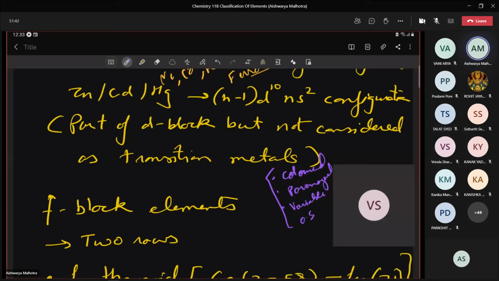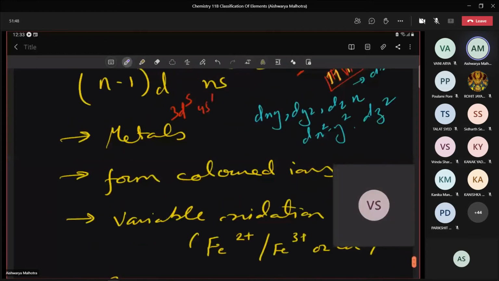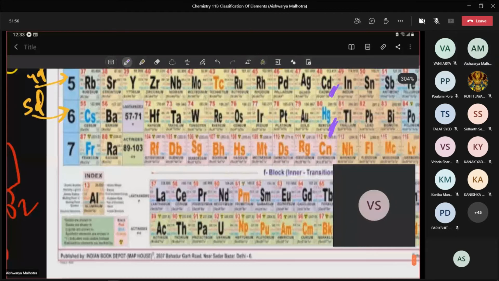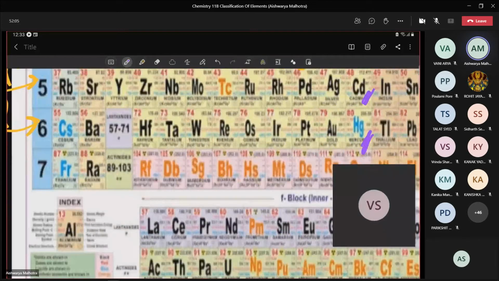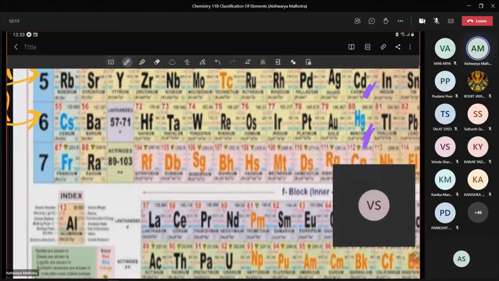Next, F block elements. When I'm talking about these elements, look here, I'm zooming in a little, please look carefully. In this, I am having the 57th element. This 57th element is a part of D block. When I'm talking about the lanthanum series, here you will see a gap. 57 to 71, there's a gap, right? And similarly you are able to see that gap over here, 89 to 103.